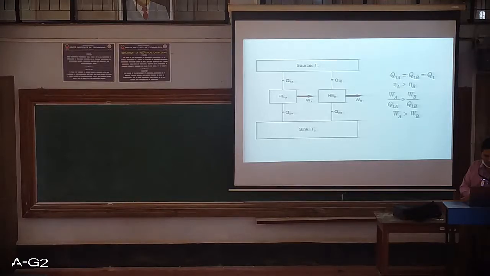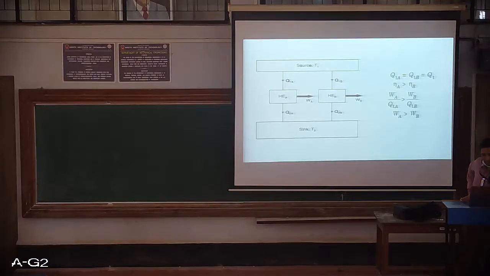Now since we have efficiency of A greater than efficiency of B, what is heat engine A? Heat engine A is any heat engine. It is not a reversible heat engine, whereas heat engine B is a reversible heat engine. In fact, heat engine B, which is reversible, will be more efficient than heat engine A. This is what we want to prove.